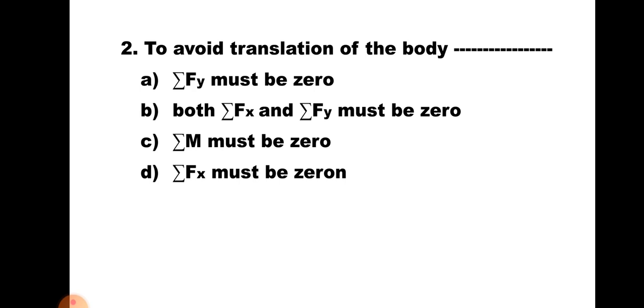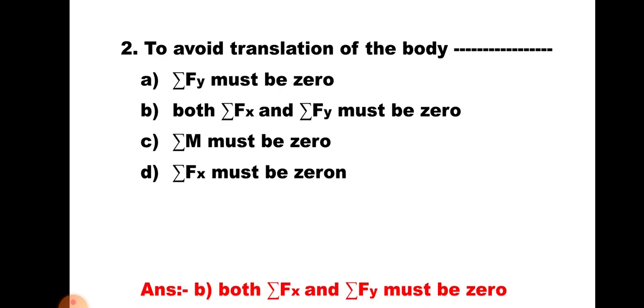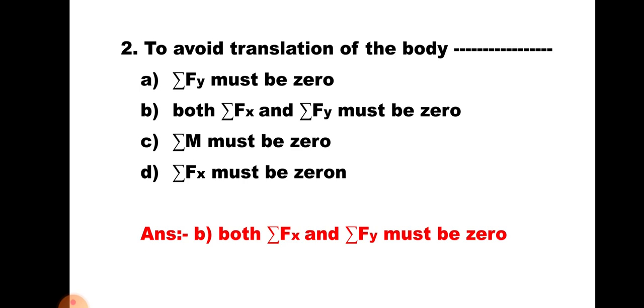If it moves in vertical direction, Fy is responsible for that. So to avoid translation in x or y direction, both sigma Fx and sigma Fy must be 0. Hence the correct answer of this question is B. Both sigma Fx and sigma Fy must be 0.